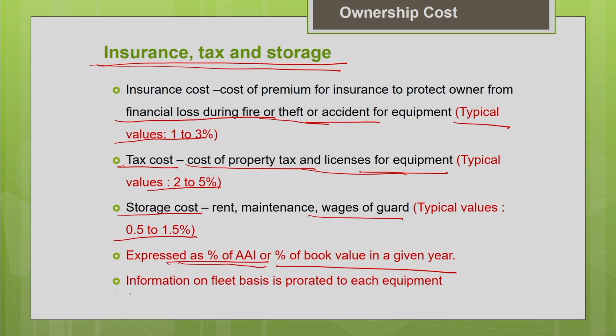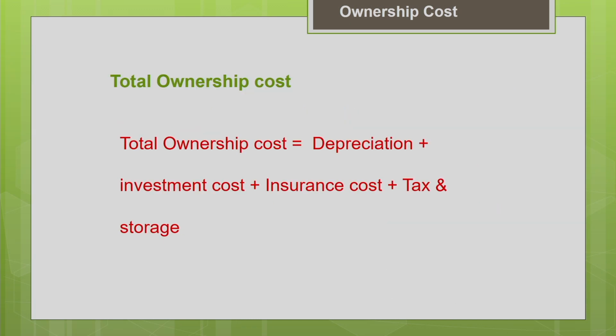So the entire information may be available for the entire equipment fleet. Okay, so you have to prorate it to each equipment. So let us summarize what are all the components of the ownership cost we have discussed so far. The components of the ownership cost are the depreciation, the cost of investment, insurance cost, the property taxes and the storage cost. All these sum up to your ownership cost.